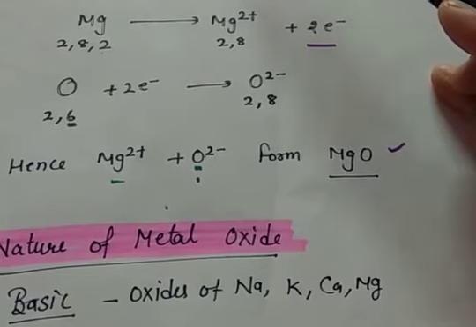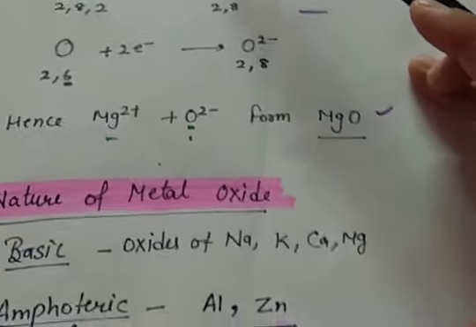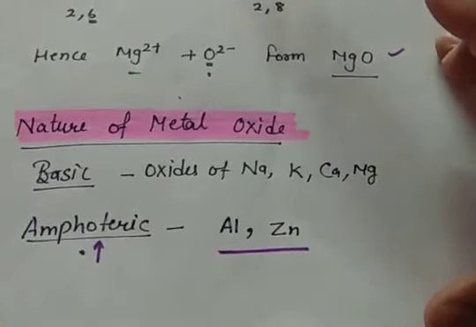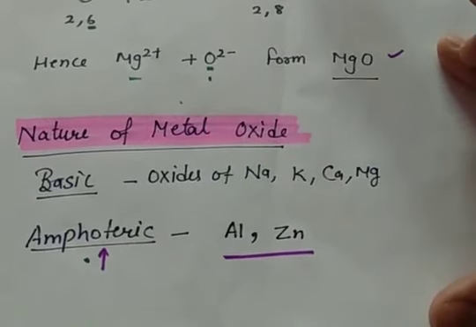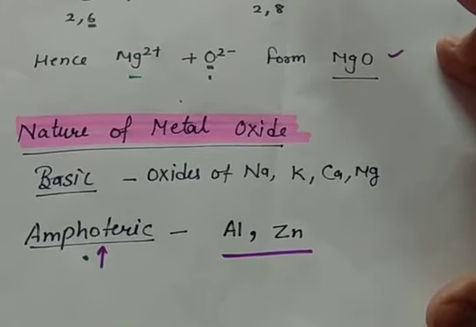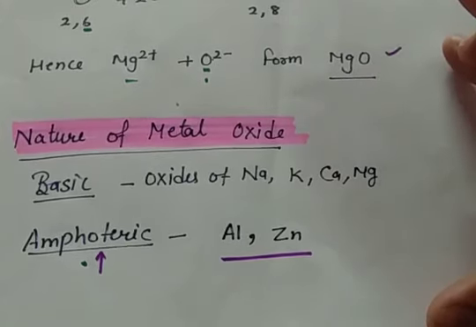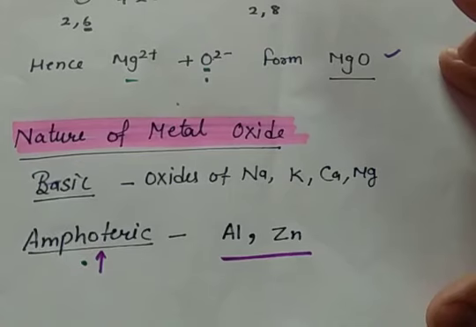But some of the metals show both types of effects. That means they are basic, as well as sometimes they behave as acidic oxides. For example, aluminium and zinc. So the metal oxides which behave as both acids as well as bases are called amphoteric metal oxides.